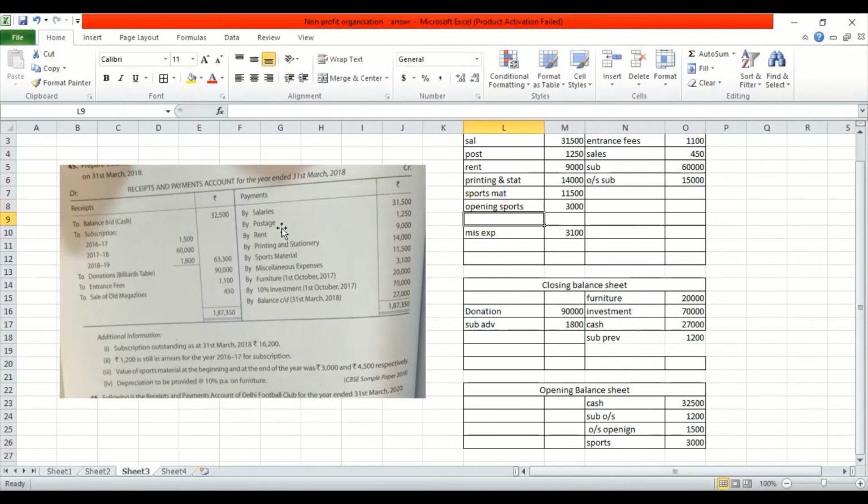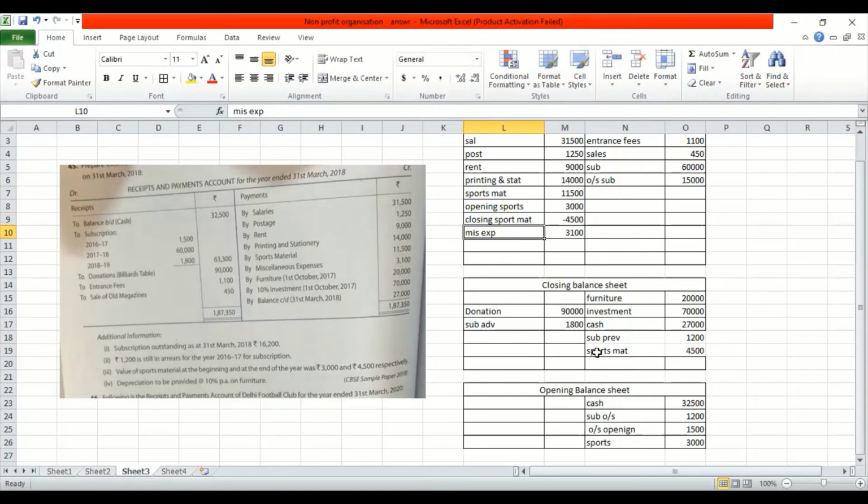In the payment side, they have given sports material 11,500. It means you have purchased. So I have added 11,500 to this. And then there is a closing. Where do you write the closing? In the closing balance sheet, right? Sports material, I will write the figure as 4,500. And after that, that figure has to be minus here. So that is what your closing sports material is.